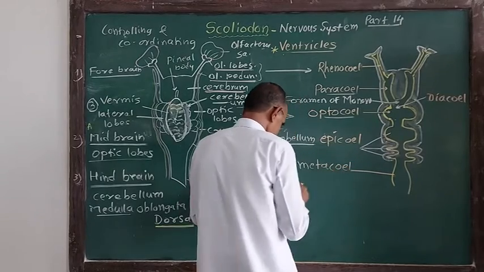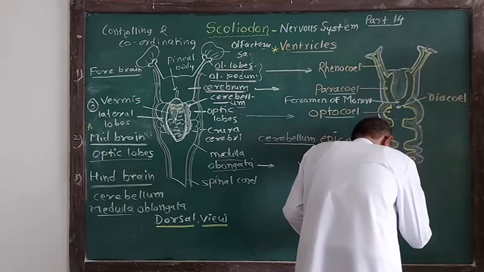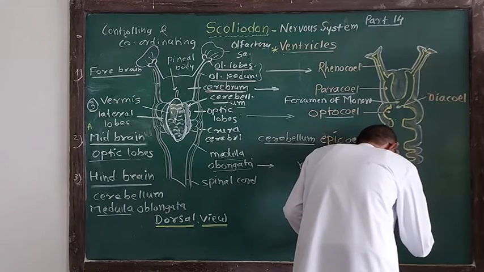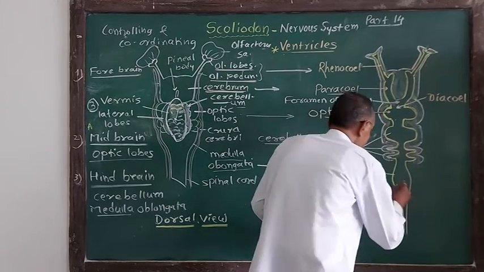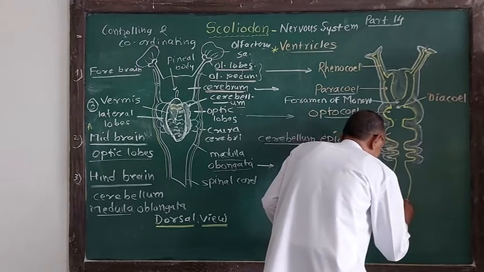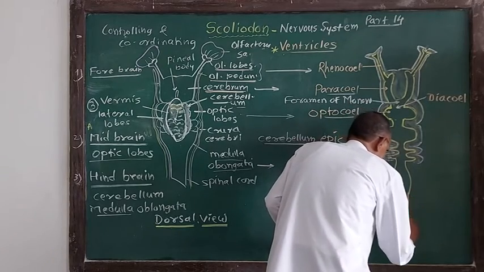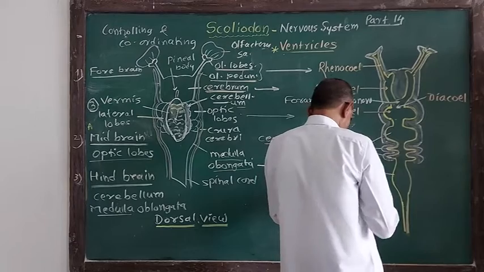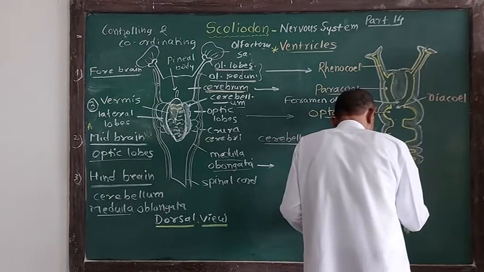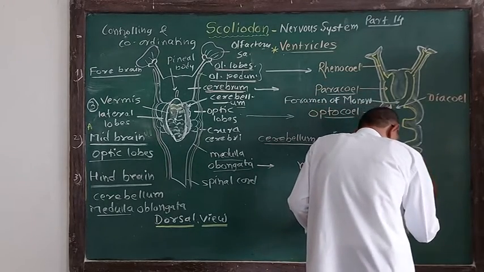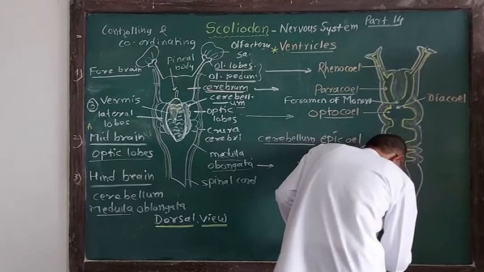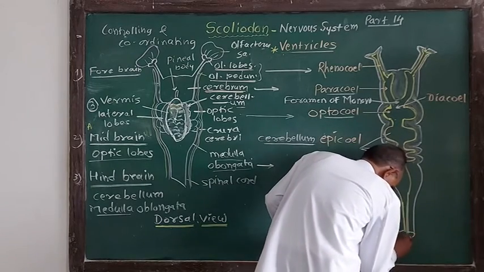Cele means cavity. Metacele is then continued into the spinal cord as the central canal. So thus the brain is hollow and its cavities are like this.